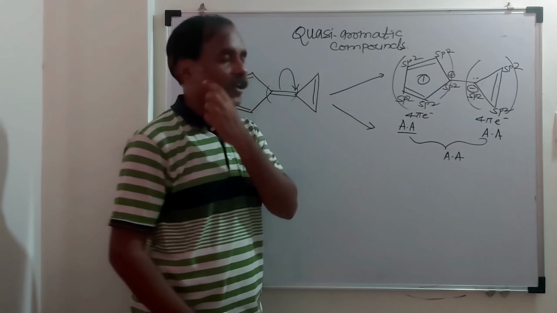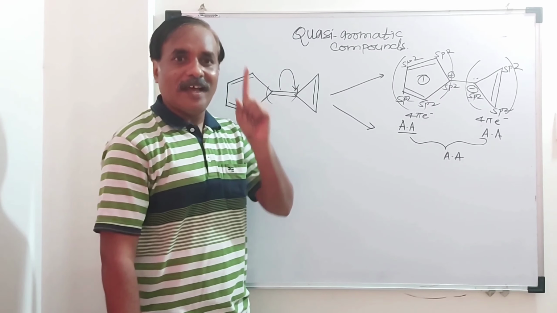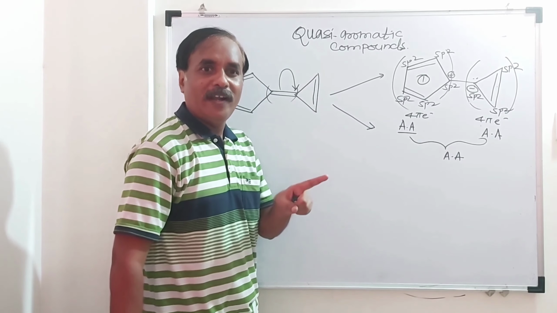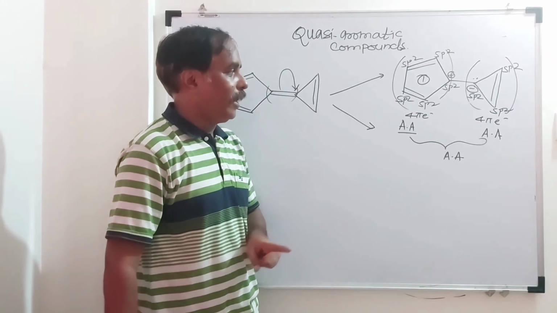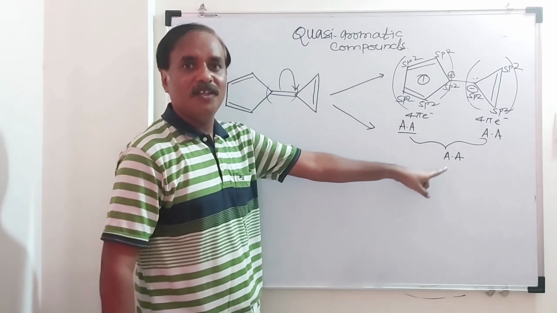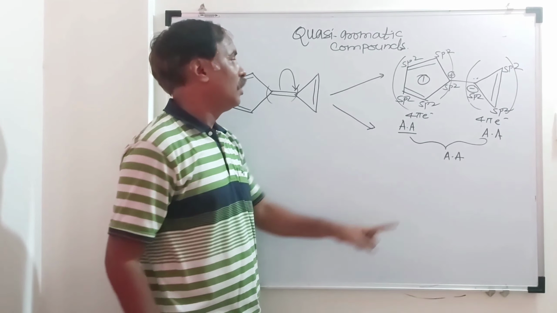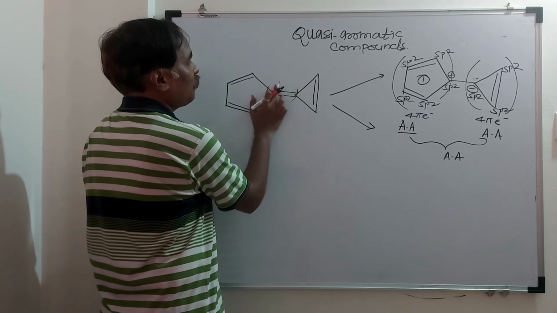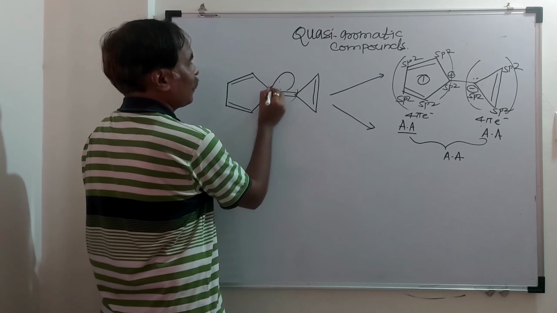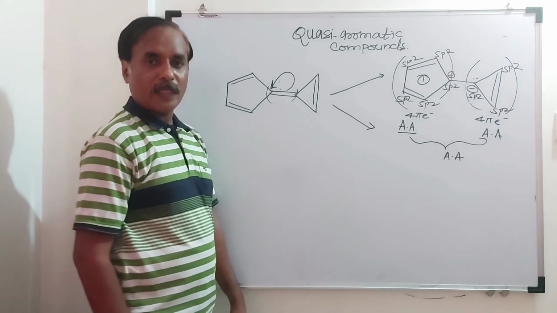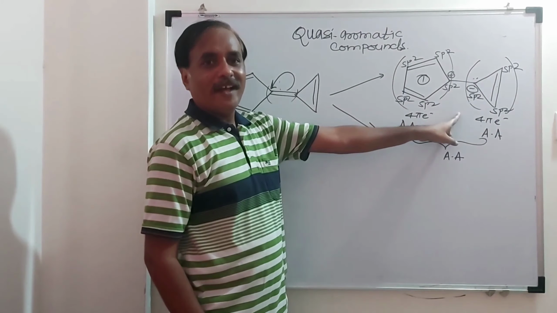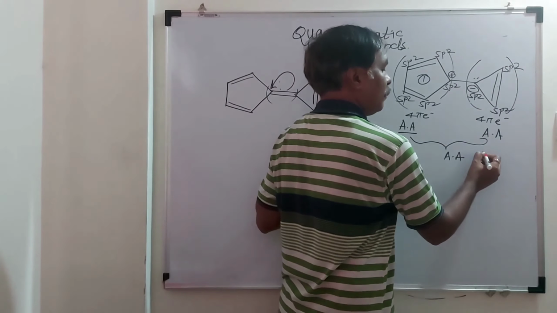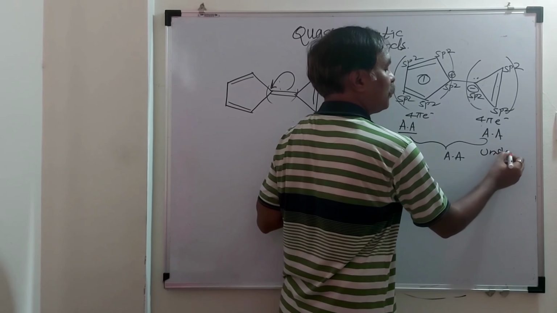Overall this is anti-aromatic. When one ring is aromatic and another is anti-aromatic, it will be non-aromatic. And when both rings are anti-aromatic, then this will be what? Anti-aromatic. Now what is the second possibility? Breaking up this pi bond and shifting of electrons like this. Here this is anti-aromatic and this is highly unstable.